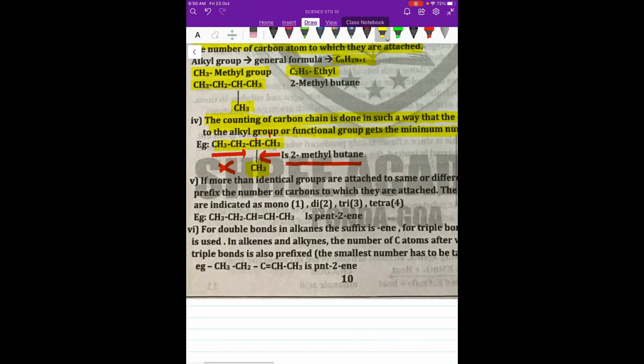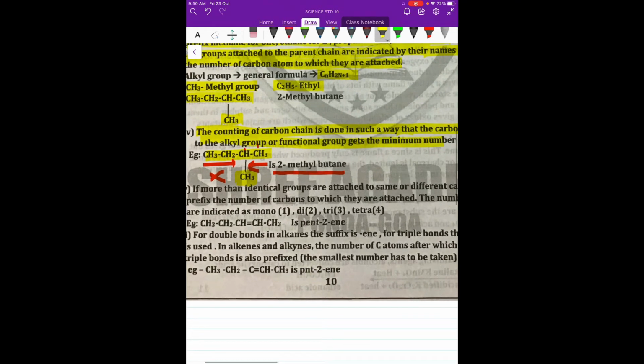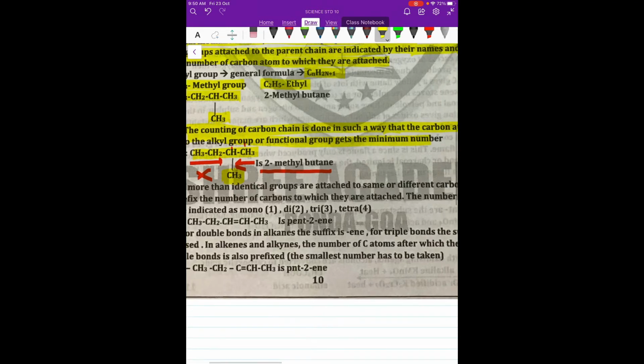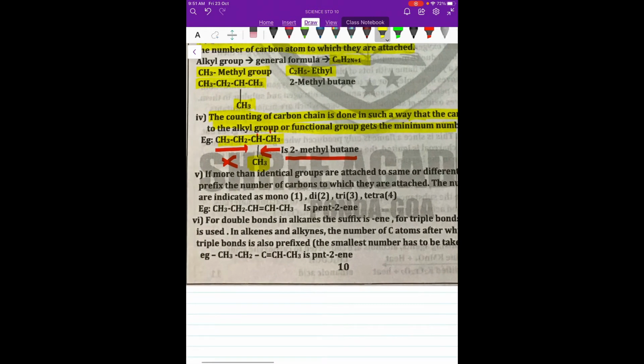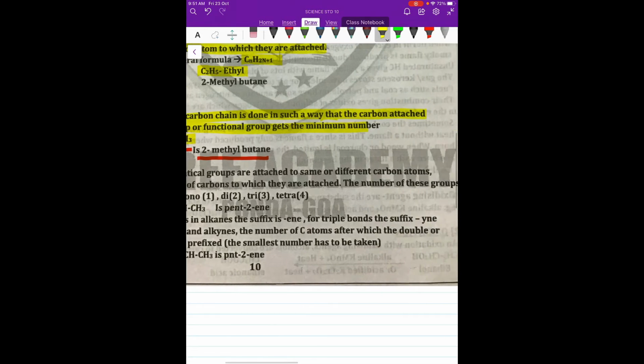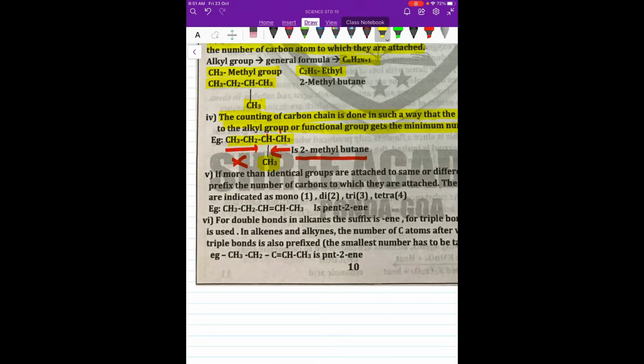Next, if more than one identical group is attached, then prefix the number of the carbon atom to which they are attached. For the count we use di, tri, tetra, penta for 5, like that. For example, if you see this, the nearest is again from the right hand side, the second one. So we say it is pent-2-ene.